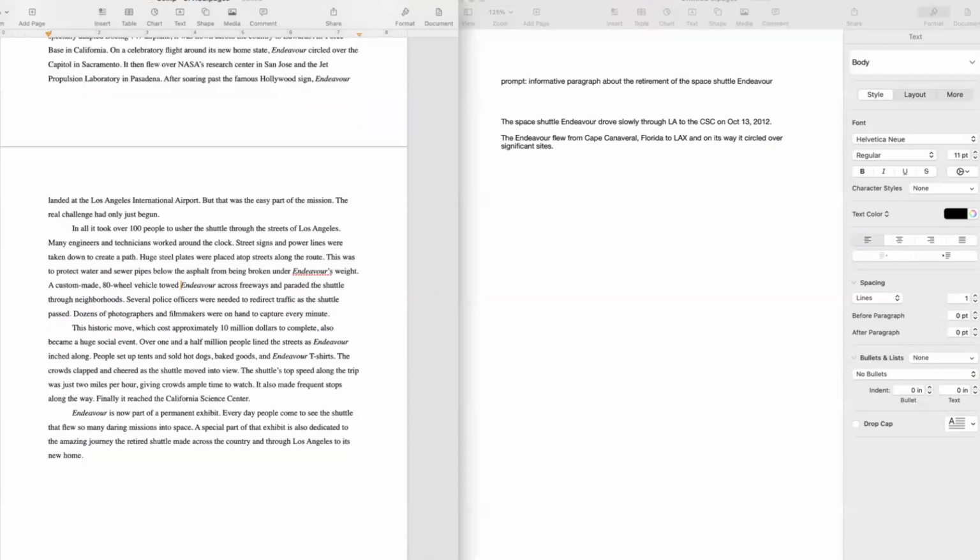Let's do the next one. In all, it took over 100 people to usher the shuttle through the streets of Los Angeles. Many engineers and technicians worked around the clock. Street signs and power lines were taken down to create a path. Huge steel plates were placed atop streets along the route.